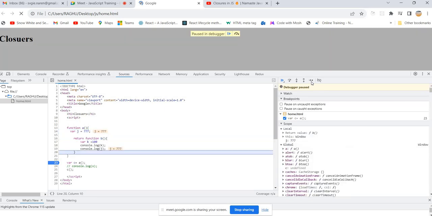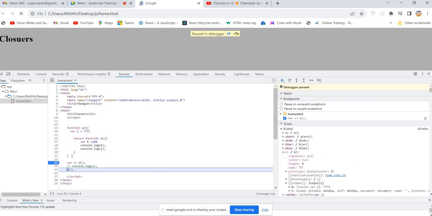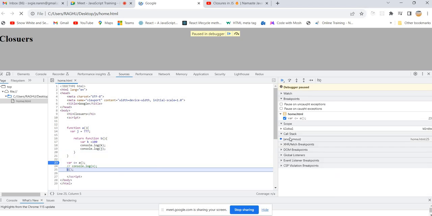Once you come out of that function, the execution context is gone, right? That means everything is popped out and all the memory is deallocated. But we have returned this function to another scope. Maybe in future if someone tries to execute this function B, at that time we need to provide this information. So for that, the JavaScript engine will hold that information in the form of closure.